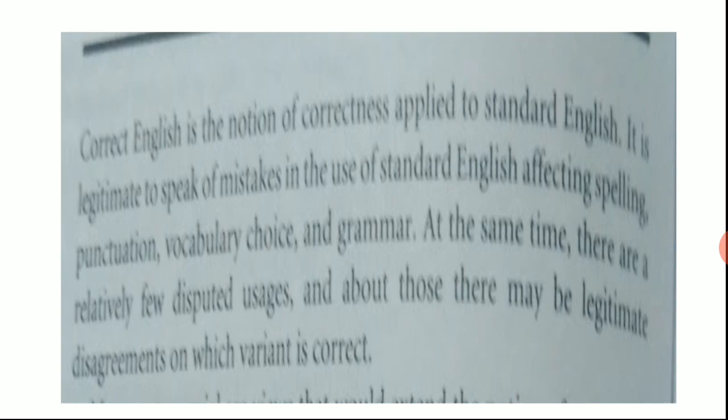Then there is another term, correct English. Correct English is the correctness applied to the standard form. It is legitimate to speak of mistakes in the use of standard language affecting spelling or punctuation or vocabulary choice and grammar, the varieties of language. At the same time, there are relatively few disputed usages, and about those there may be legitimate disagreements on which variant is correct.